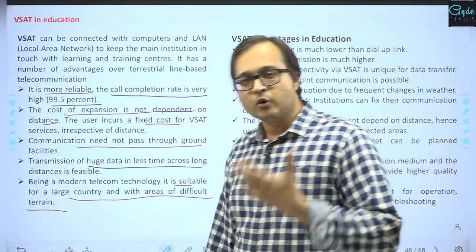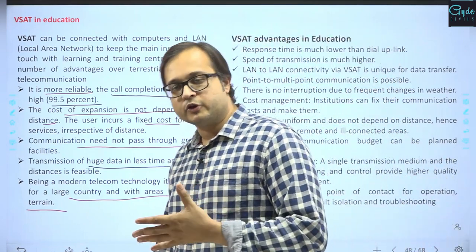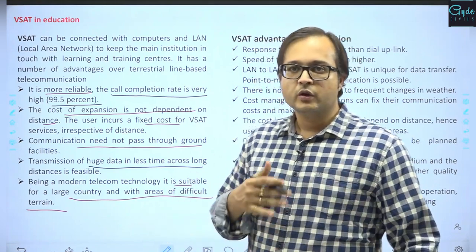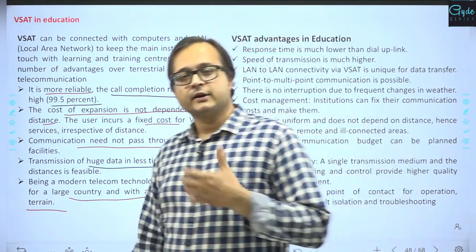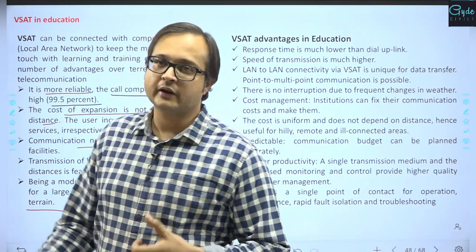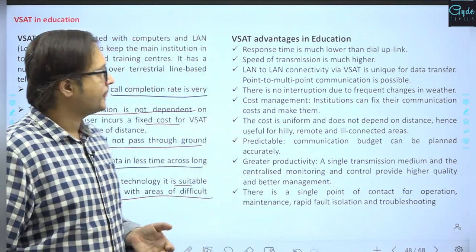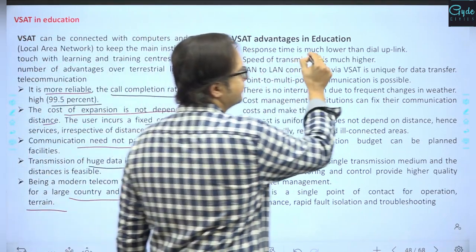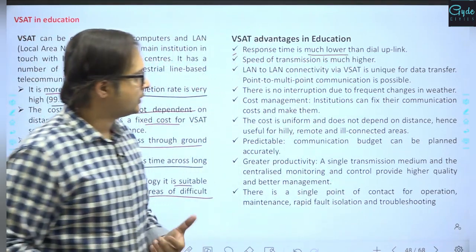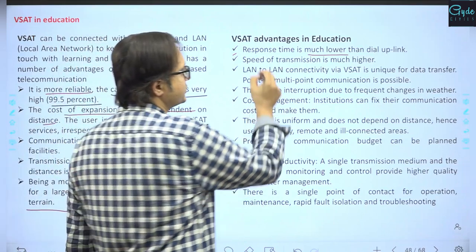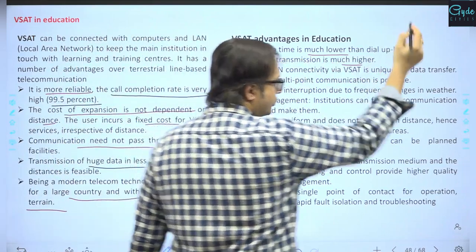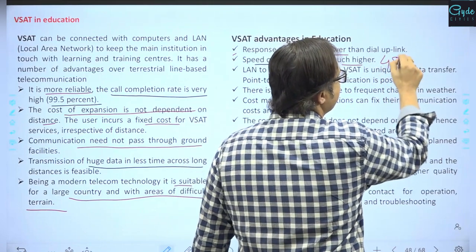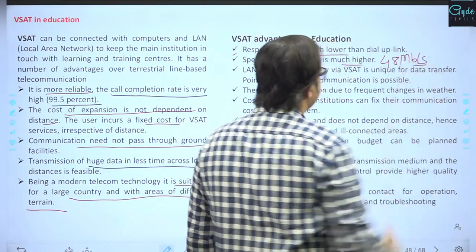Eventually remote education would become easy using VSAT. That may be school education or through various different modes. VSAT can relay the content and it can be received in foster centers, and that will help in distance education, right. The major advantages: response time is much lower for VSAT, and compared to dial-up links, the speed of transmission is much higher, right, up to 16 Mbps and more. Right now VSAT can link up to 48 Mbps, right.